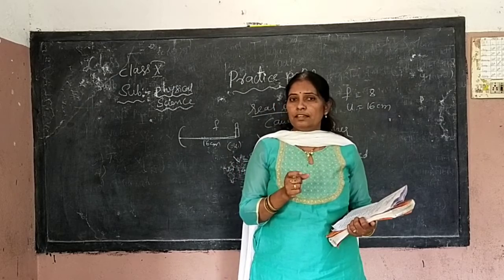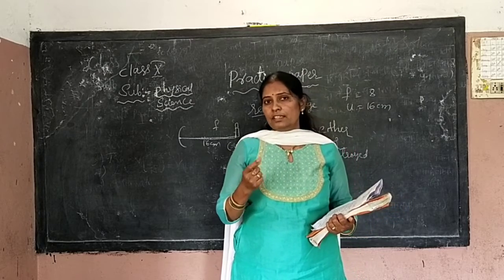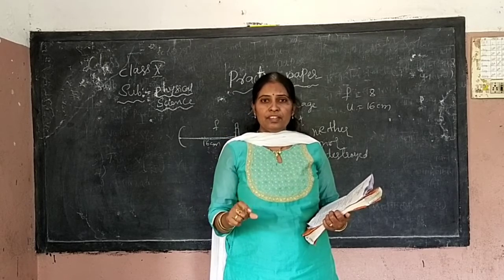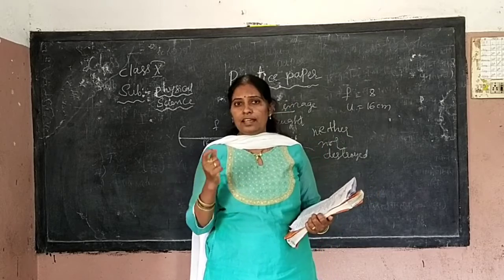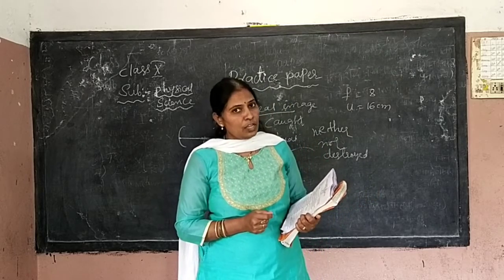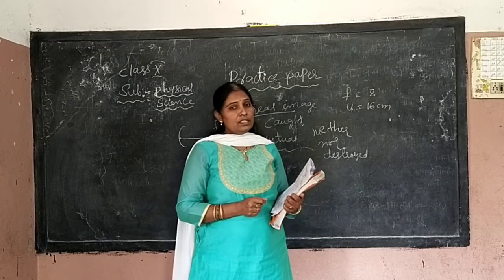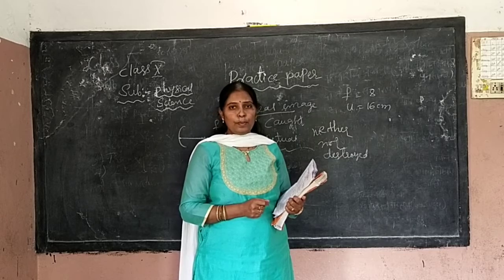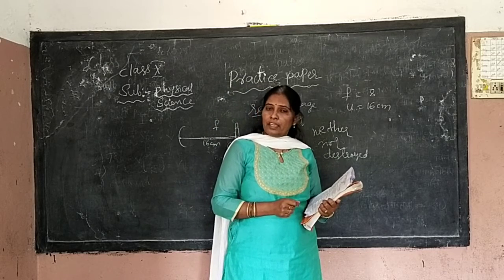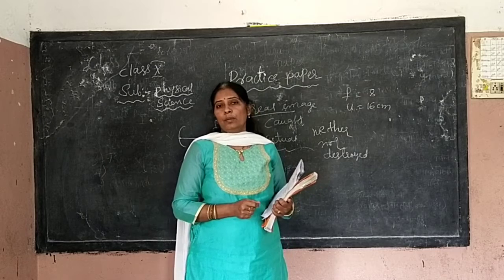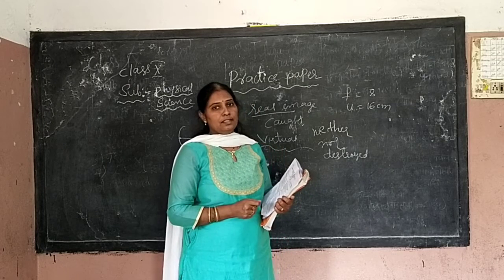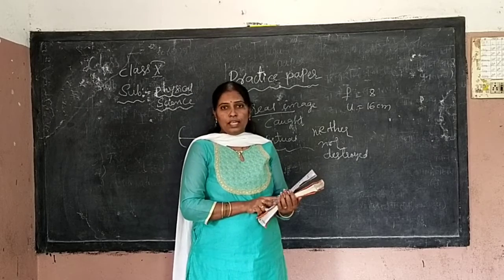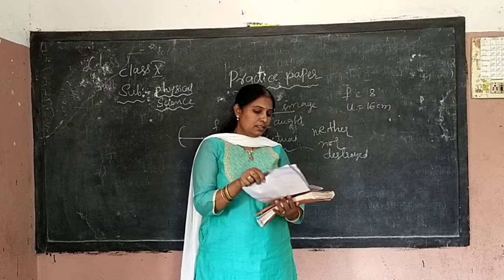After getting the image distance, you can write the size of the image and the nature of the image, whether it is erect or enlarged. Clear? Which formula do you have to use? The mirror formula: 1 by F is equal to 1 by U plus 1 by V. What is U? Object distance. What is V? Image distance. What is F? Focal point or focal length. Okay? Next.